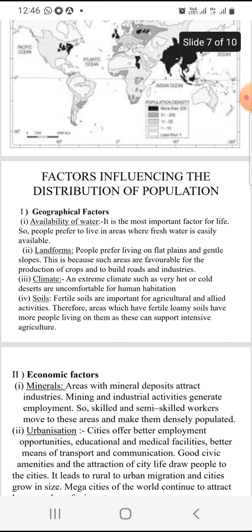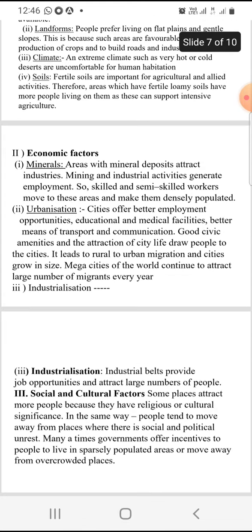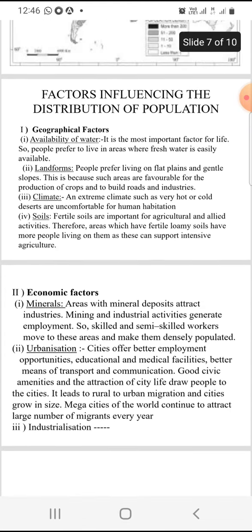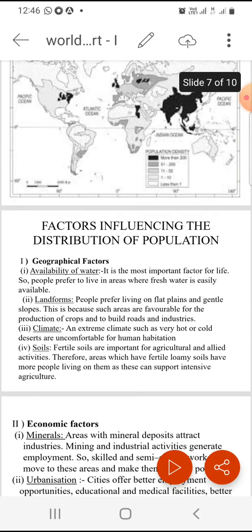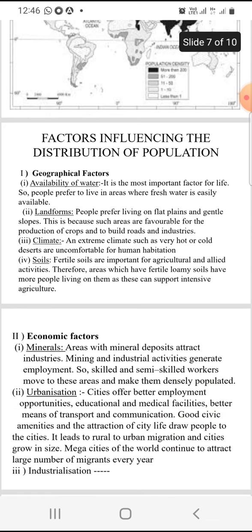Now, factors influencing the distribution of population. What are the four factors? Geographical factor, economic factor, socio-cultural factor, and political factor. Under geographical factors, there are important ones. Availability of water: wherever water is plentiful, people prefer that area, so it generally has high density. Landform: flat and plain areas attract more people, so that area develops agricultural activity, road development and railway networks.